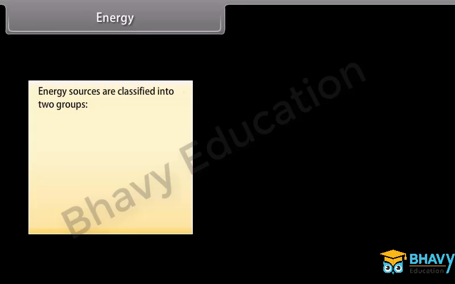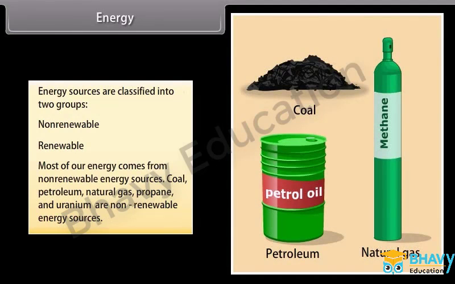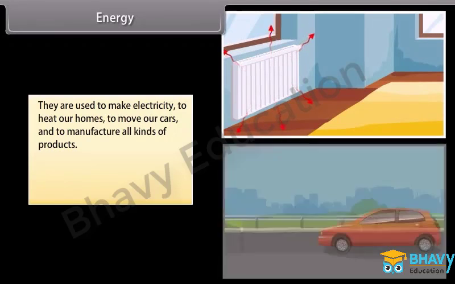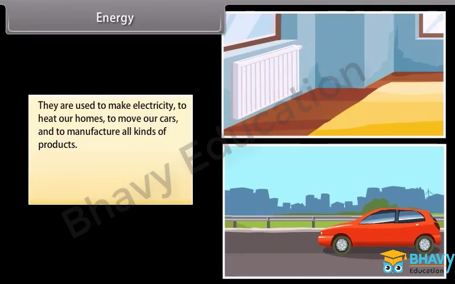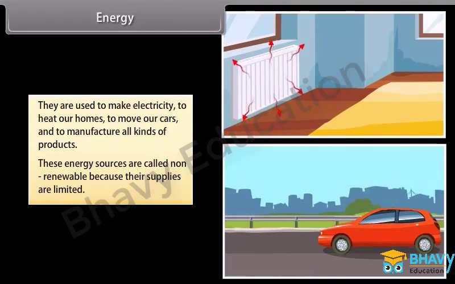Energy sources are classified into two groups: non-renewable and renewable. Most of our energy comes from non-renewable energy sources: coal, petroleum, natural gas, propane, and uranium. They are used to make electricity, to heat our homes, to move our cars, and to manufacture all kinds of products. These energy sources are called non-renewable because their supplies are limited.